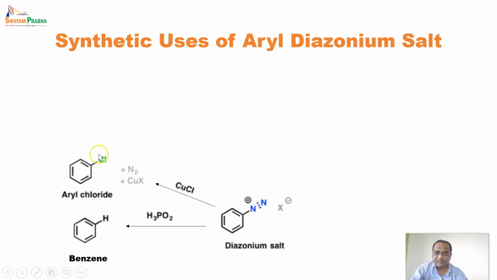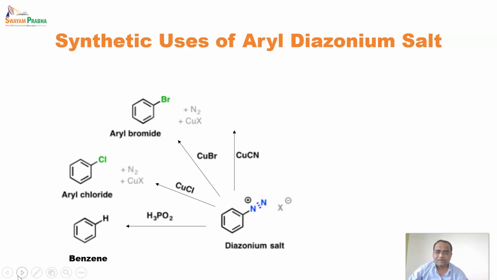So here you can see the chlorine has been replaced, forming nitrogen and copper halide. After reaction with copper bromide, bromine has been replaced by this N2, forming a side product nitrogen gas again.